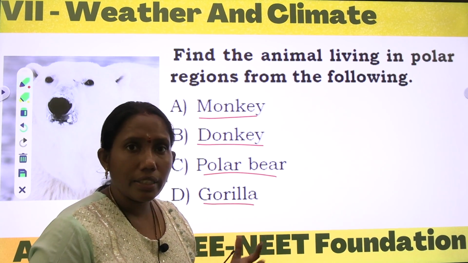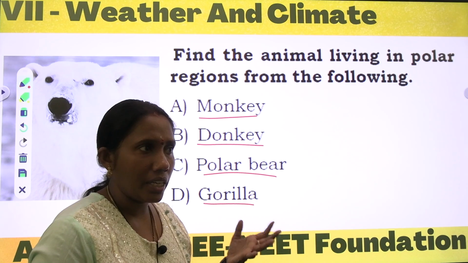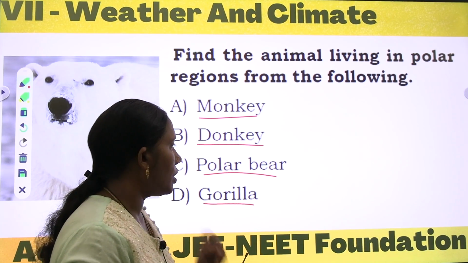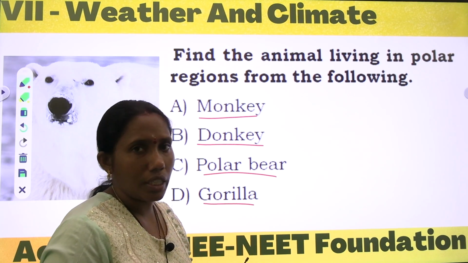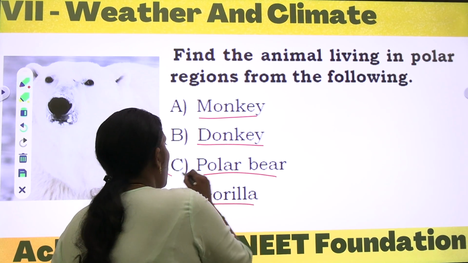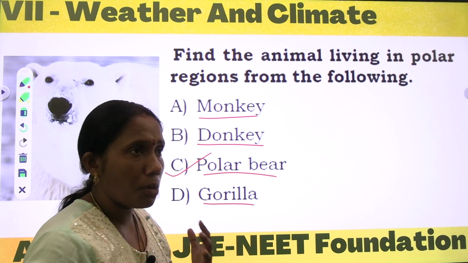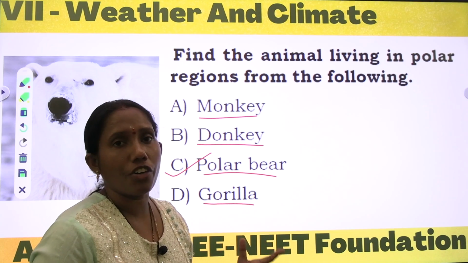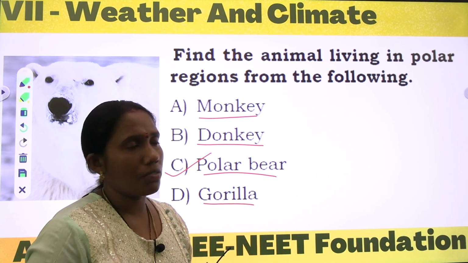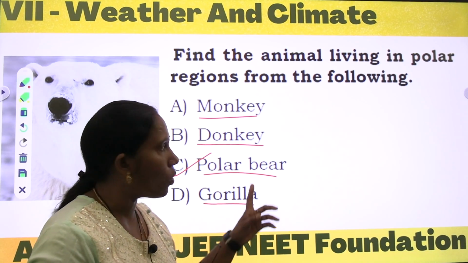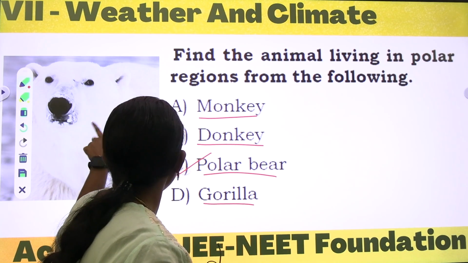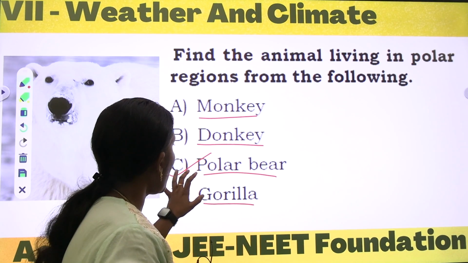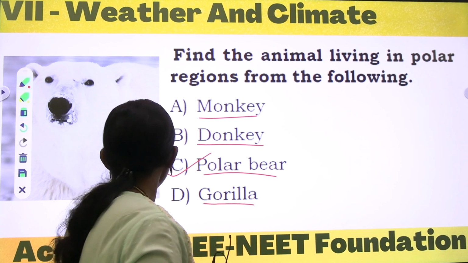They can't take that much less temperature. They immediately get sick. So not the monkey, not even the donkey, and not even the gorilla. So our option is polar bear. Polar bear has a special protection. It has two lines of thick fur to protect itself from the lowest temperature recorded in the polar region. See, this is the polar bear, that's why they can survive in the polar regions. Okay, so our answer is polar bear.